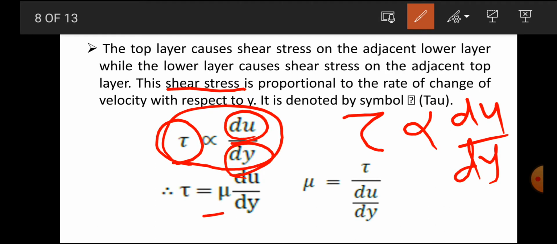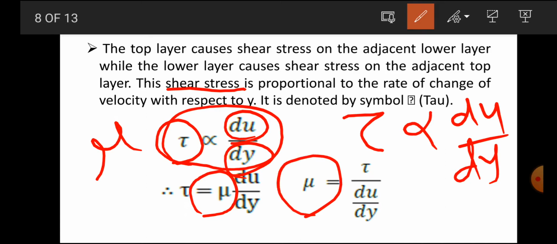Then we remove the proportionality, so at that time we introduce mu. That mu is called the viscosity, or we can say the coefficient of viscosity. We already discussed what viscosity is. So we can write this equation in the form of the viscosity.